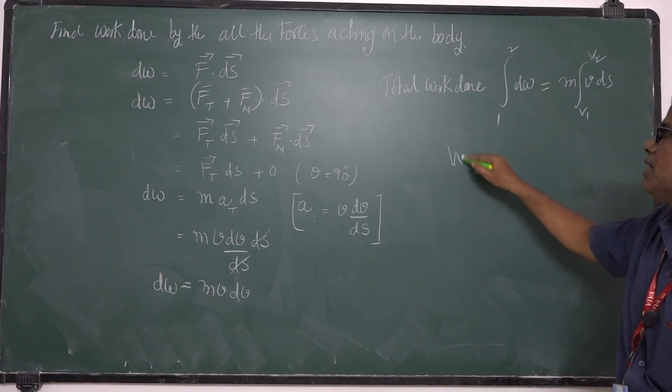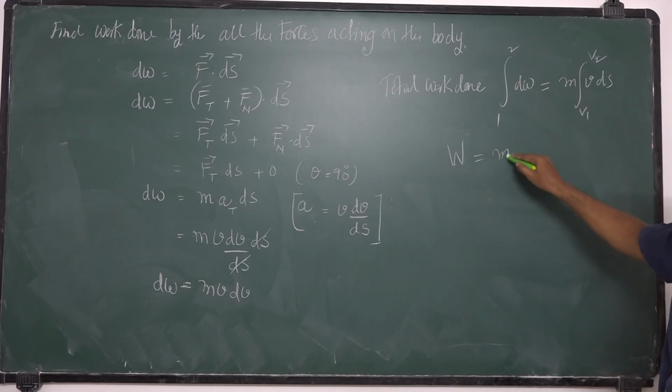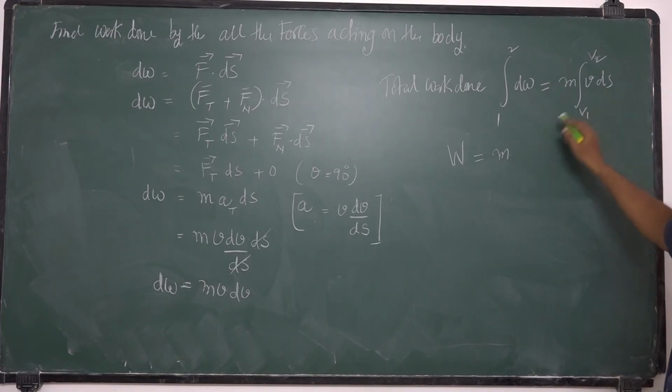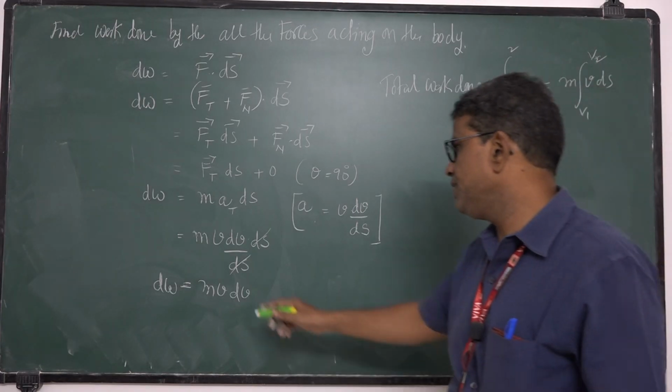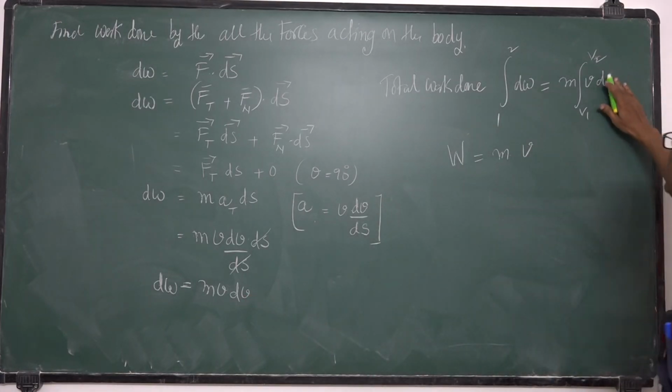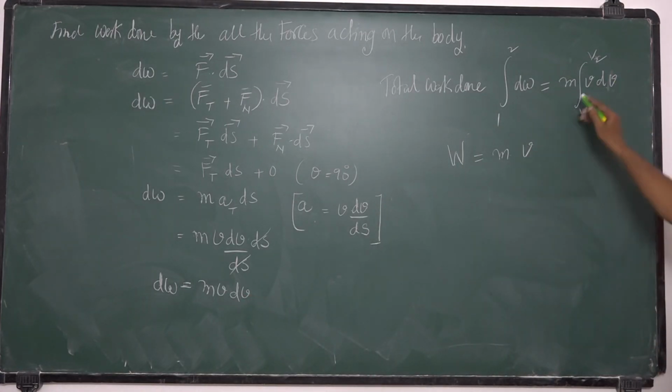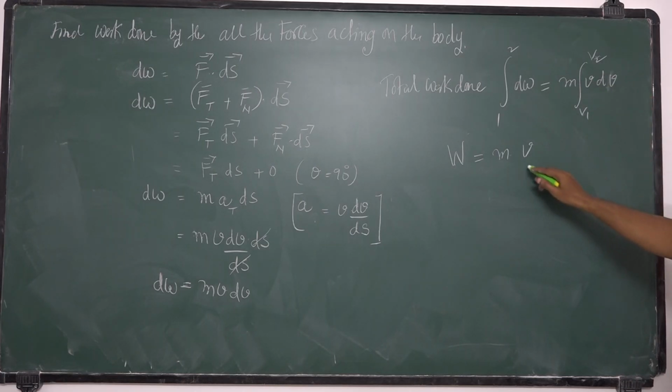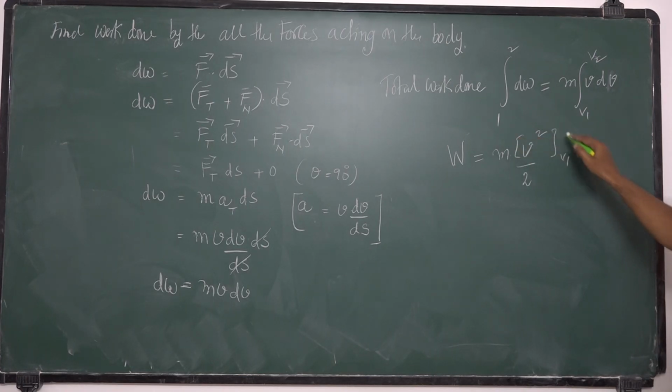So W is m into the integral of v dv, sorry, here it is v dv. So integrate v dv, the integral of v dv becomes v square by 2. Limits are v1 to v2.